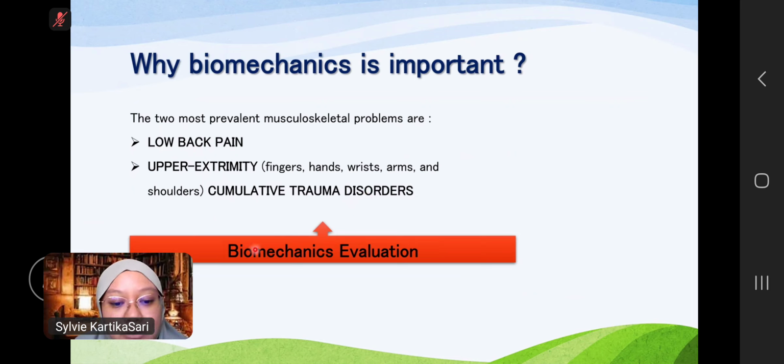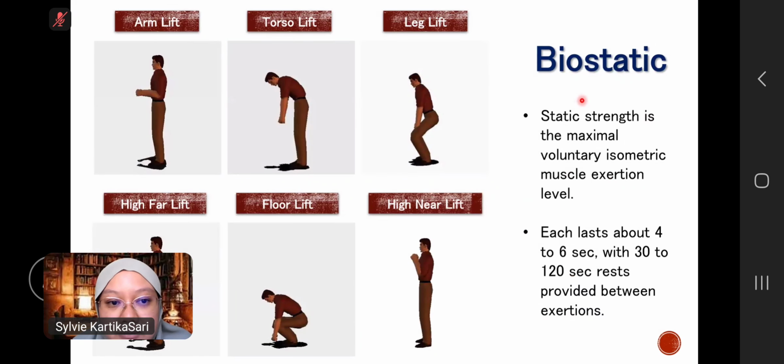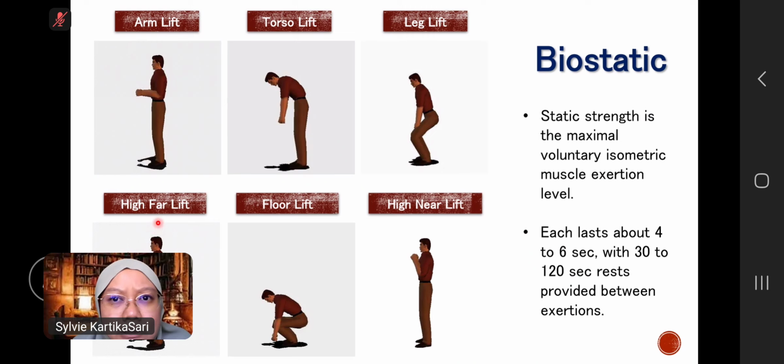This is the biomechanic evaluation. First is the biostatic. As you can see in this picture: arm lift, torso lift, leg lift, high lift, floor lift, high knee lift.